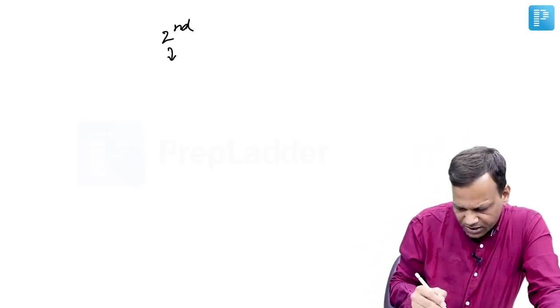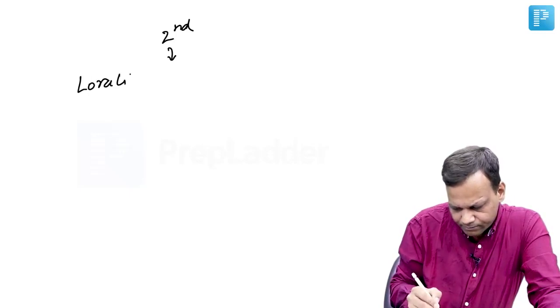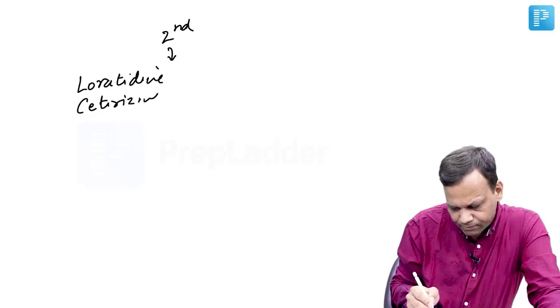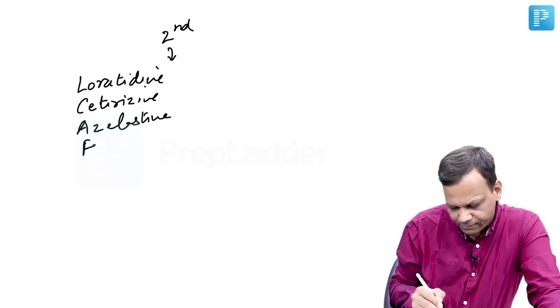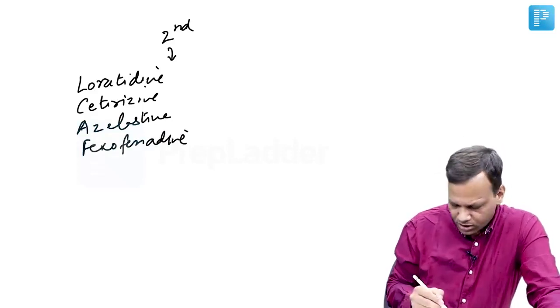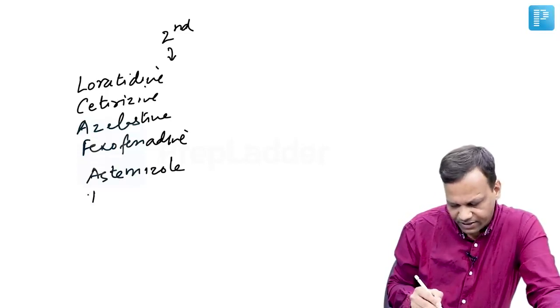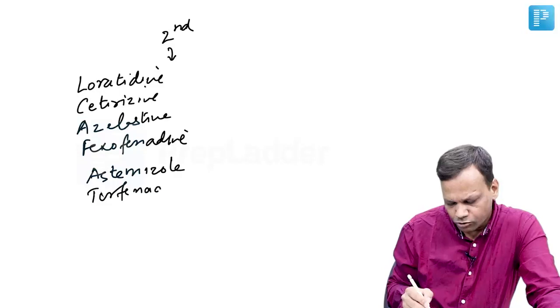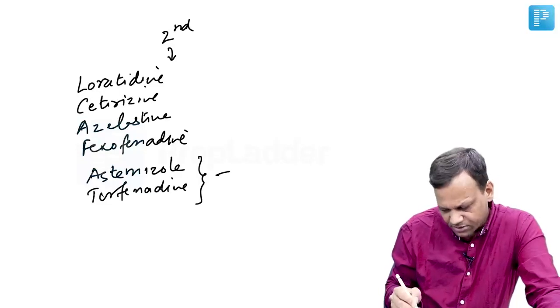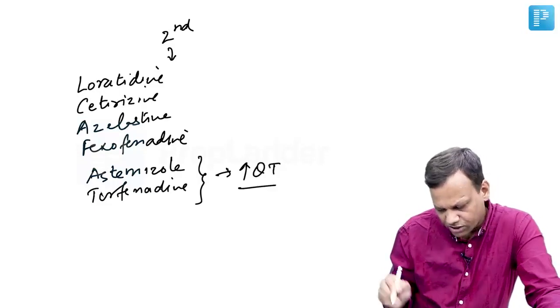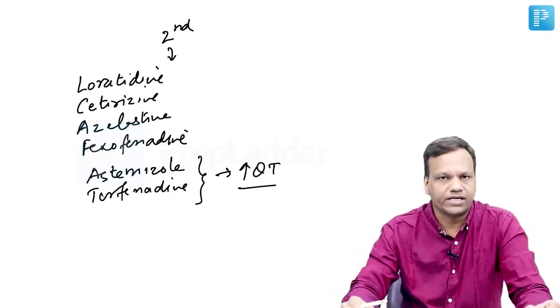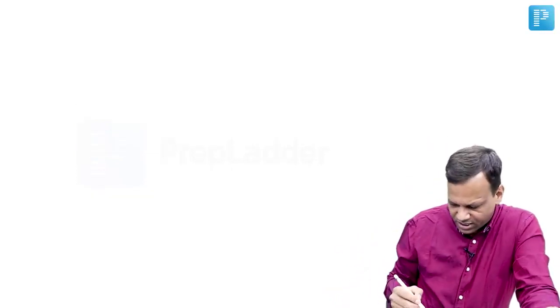The important drugs being loratadine, cetirizine, azelastine, fexofenadine, and two drugs which are withdrawn now. These are astemizole and terfenadine. Both of these are withdrawn because of the same side effect. They cause QT prolongation, which can lead to torsades de pointes. Okay. So that is important about histamine.